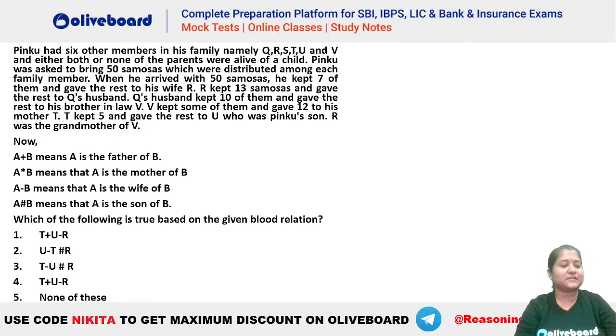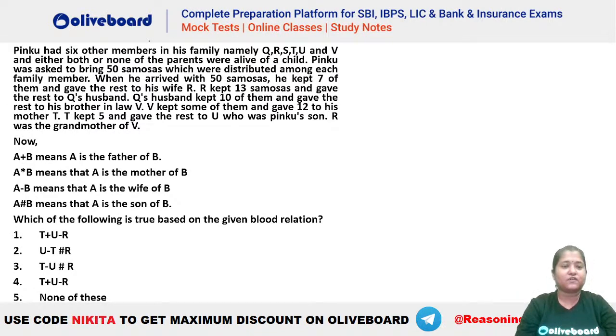So you need to first make the family tree and then you have to find out who is having how many samosas, right? A lot of samosas in here. So let's check what is given. Okay, let's see what is given here. Pinku has 6 members in his family, naming Q, R, S, T, U, and V, and either both or none of the parents are alive for a particular child. So single parent is not an option. That means if a person has a mother, they should be having a father as well.